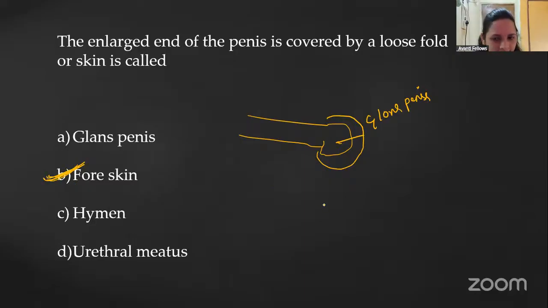Foreskin. Okay. Then we didn't study the hymen. We will study the hymen in the female reproductive part, where it covers the vagina. Then the urethral meatus we also studied. Through the urethral meatus, the sperm is ejaculated and the urine is also released, right? So the correct answer is foreskin.